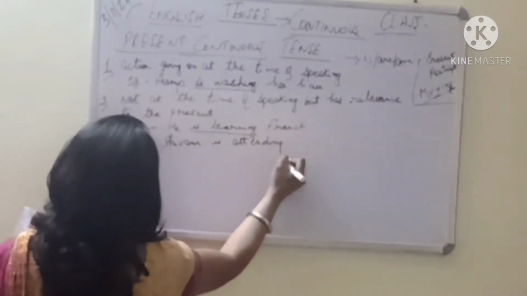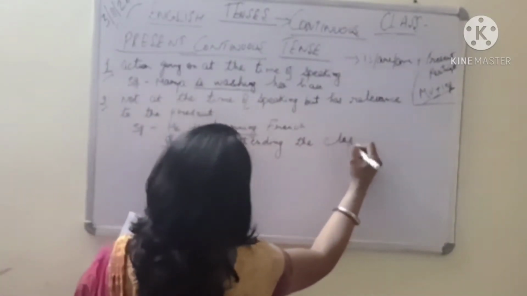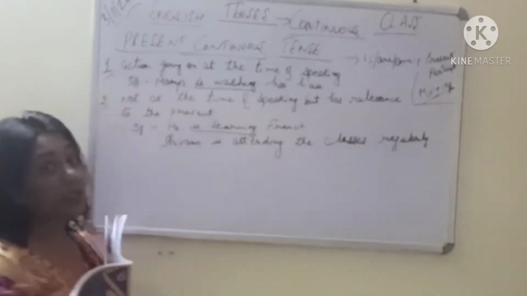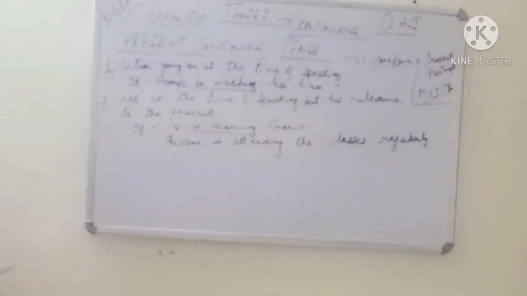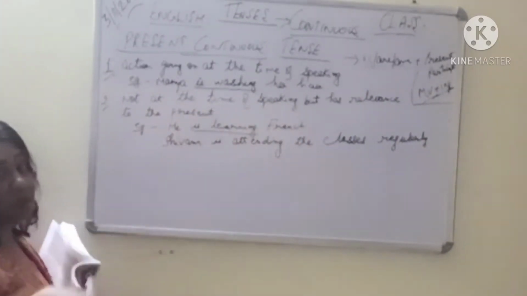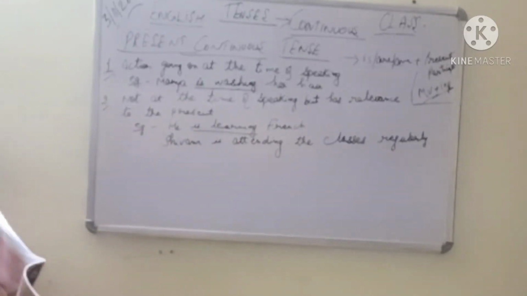Okay, so one more example let us take. Shivam is attending the classes regularly. ठीक है, रेगुलरली ले रहा है, रोज ले रहा है. ठीक है, किसी भी टाइम मॉर्निंग में 9 to 10, 10 to 11, 11 to 12. So continuously he is taking the classes, but not at this present time when the time I am speaking of. So is attending here is also assumed to be your present continuous tense.